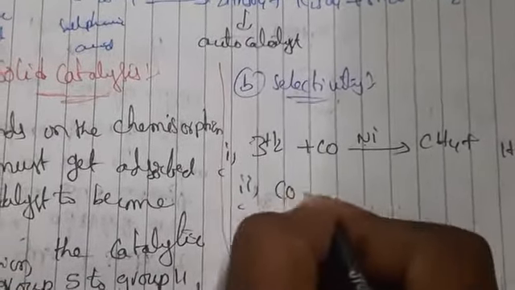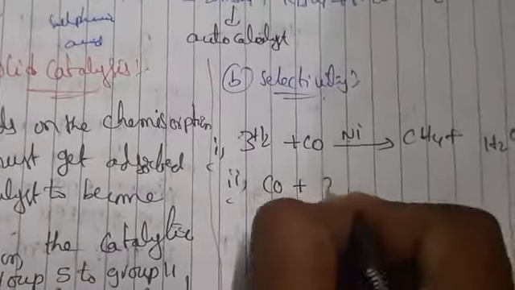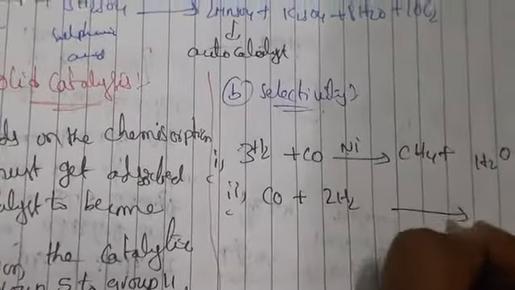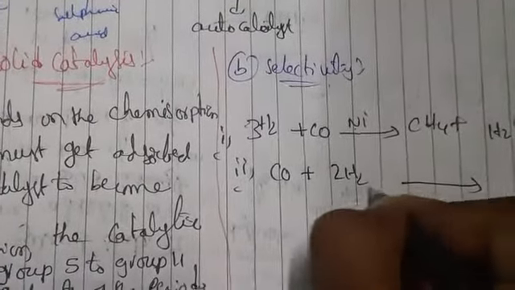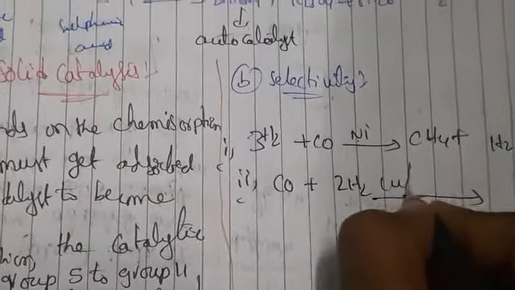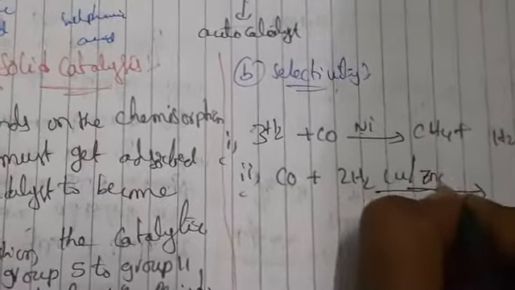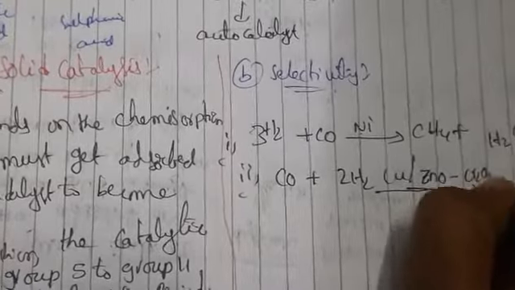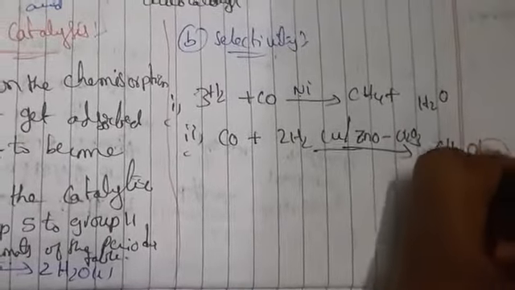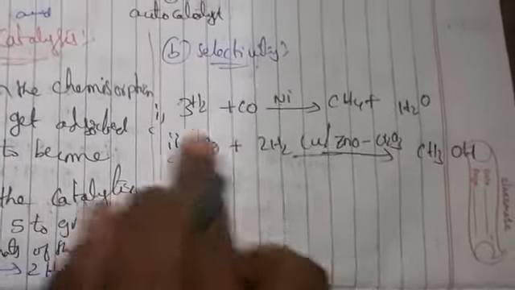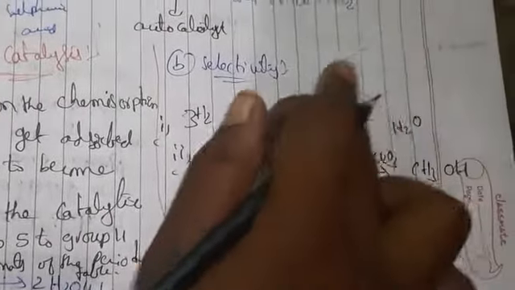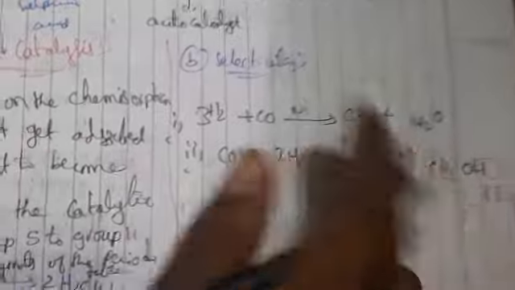A second example: we take the same CO plus 2H2, but here the catalyst is changing. That is Cu in the presence of ZnO and Cr2O3, and we get CH3OH. We are taking the same reactants, but if you observe, the catalyst and products are changing.